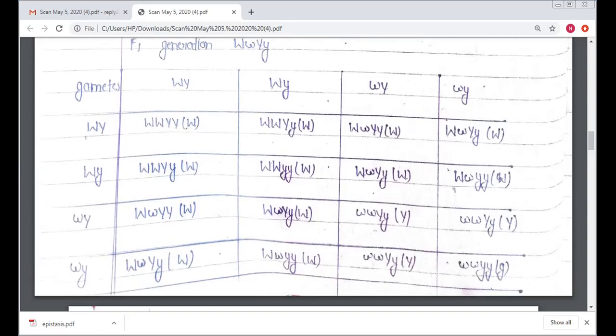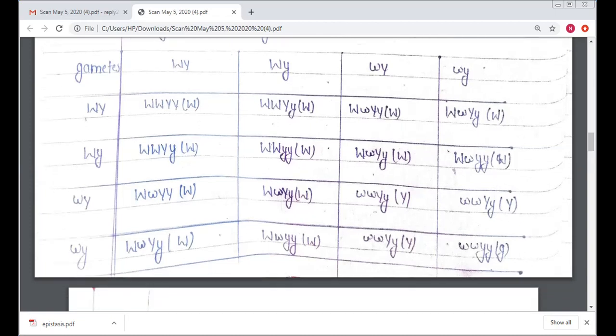And the last, capital W, small w, and capital Y, small y, white flower. Capital W, small y for white flower. Small w, capital Y, small y for yellow flower, and small w, small y, it represents the only one, green flower.